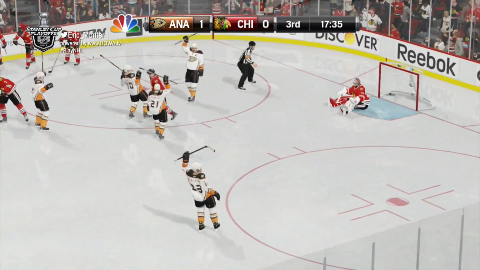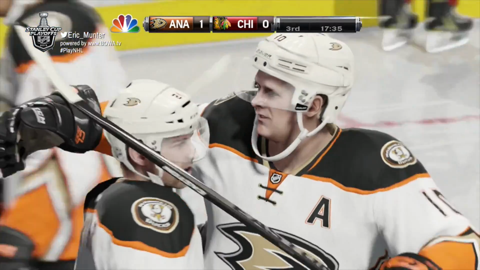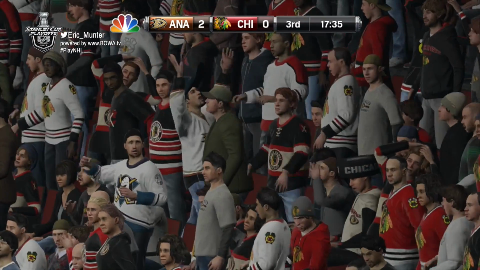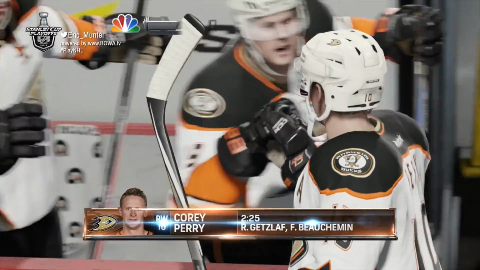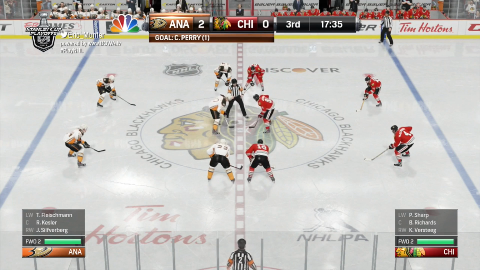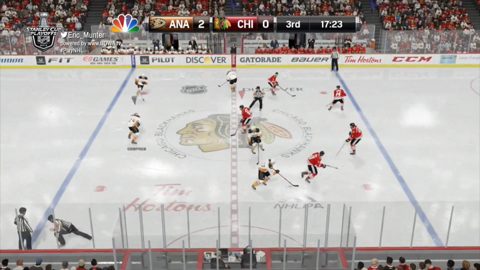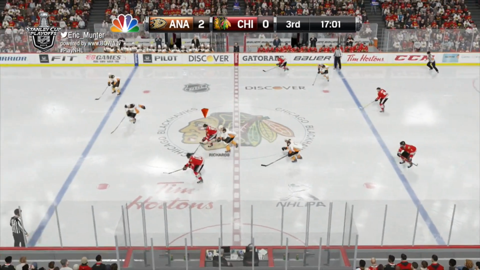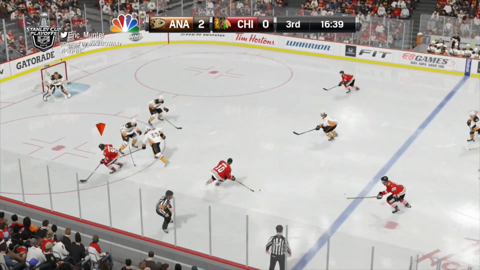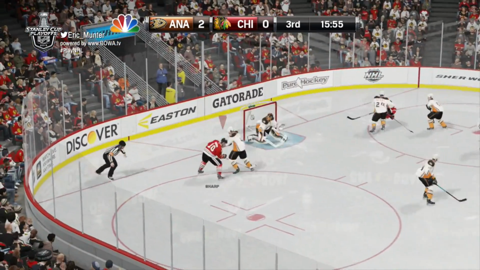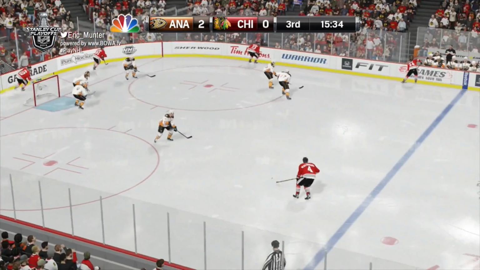And a shot, they score! Corey Perry! Off the broken play down low on a dump in, and Anaheim takes a 2-0 lead. Corey Perry, 2 minutes, 25 seconds into the third from Getzlaf and Boschman. And the Anaheim Ducks have a 2-goal lead on Chicago. Brad Richards, though, looking to say something about that. Feeds it backside, a shot, and it just went wide of the net.